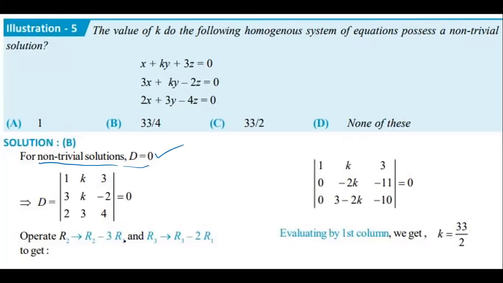Instead of applying row operations or column operations, directly we can get k equal to 33 by 2. We can expand along the first row or first column, anything.